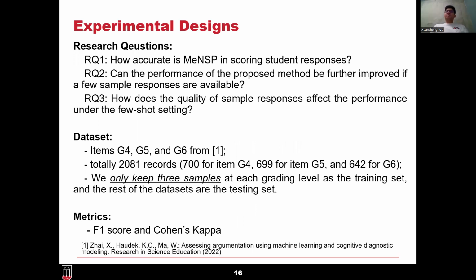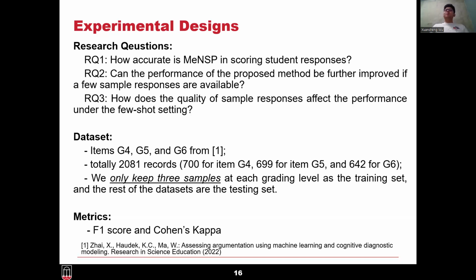We conducted our experiments on items G4, G5, and G6 from the previous studies, and they have 2,081 records in total. We should note that we only keep three samples at each grading level of each item as the training set, and the rest of the data for each item is considered as the testing set.